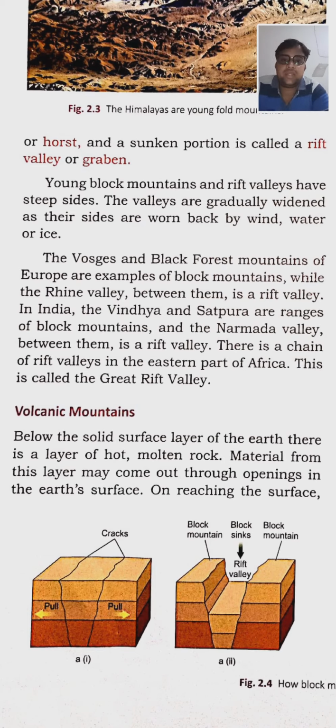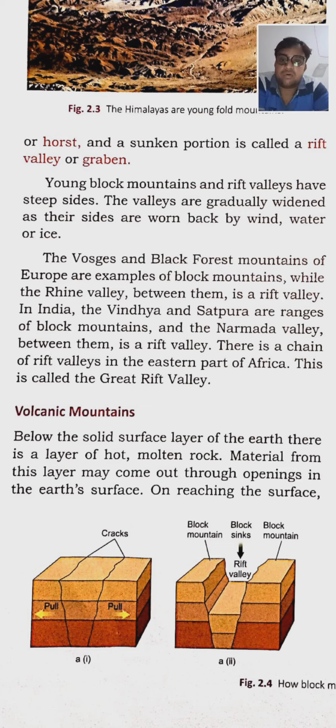Young block mountains and rift valleys have steep sides. Steep sides mean sloping steeply. The valleys are generally widened as their sides are worn out by wind, water and ice. Actually, wind, water and ice are the forces of nature, or the weathering agents. So the areas of the valleys may become wider because of the weathering, because wind and water keep on rubbing the valleys.